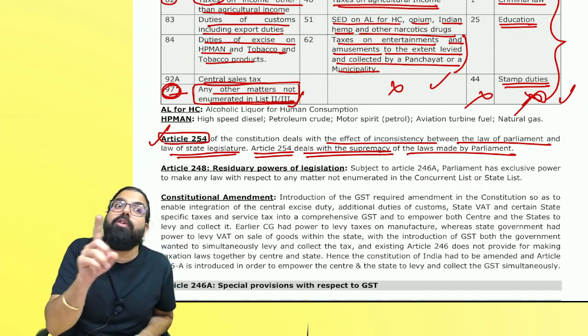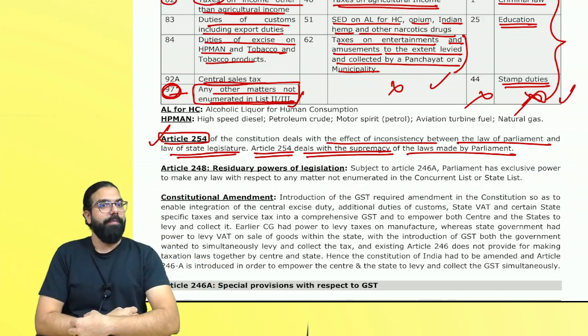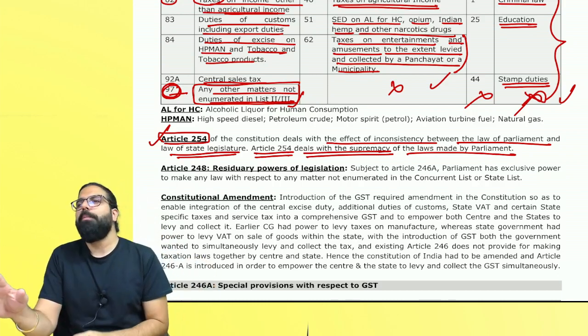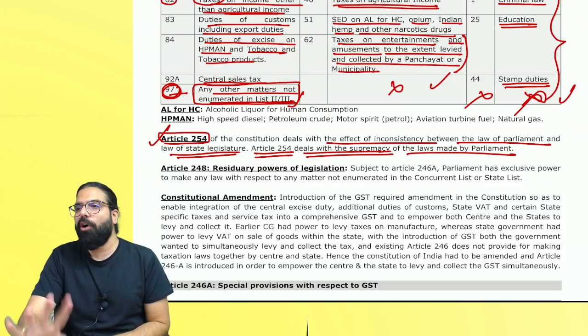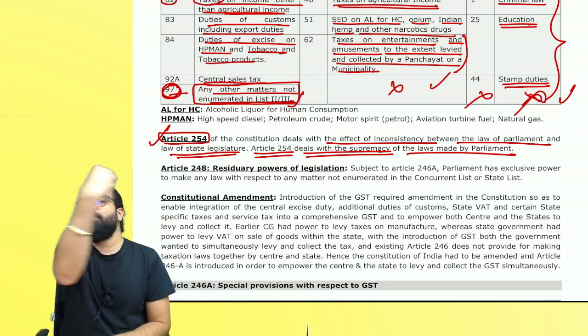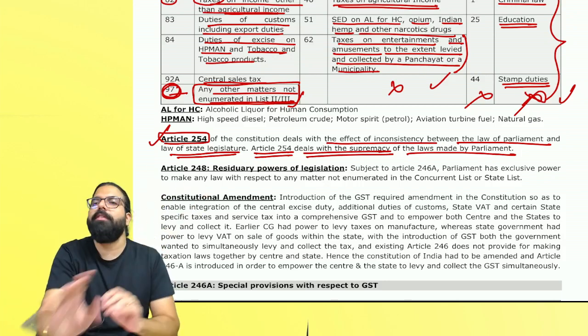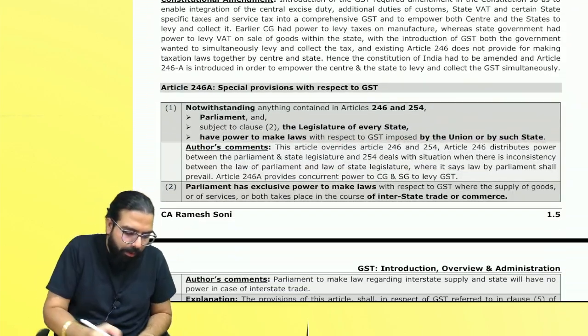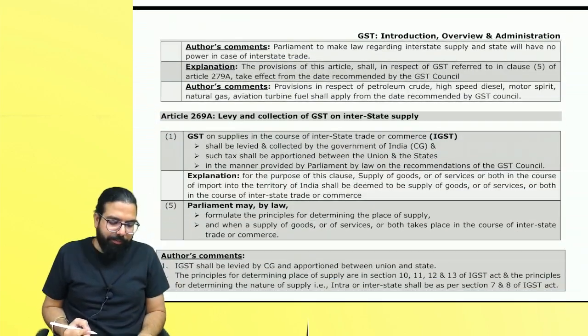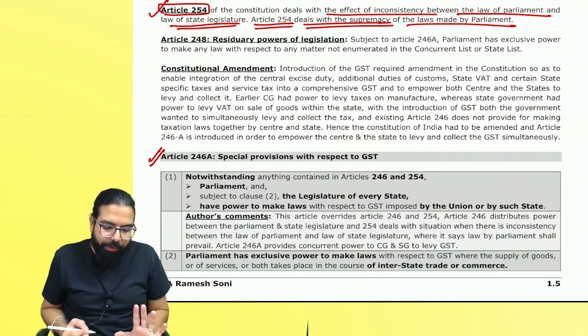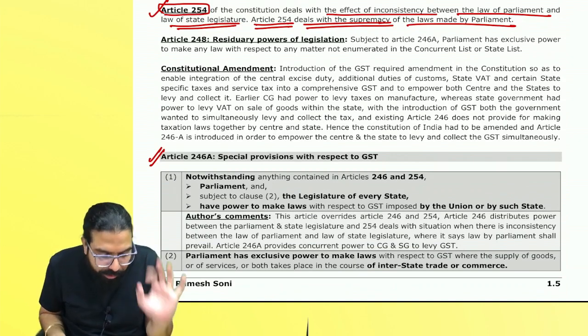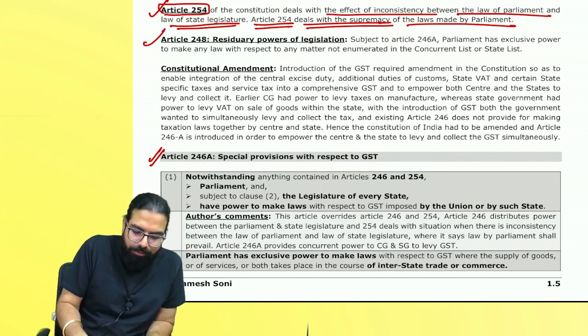But in Article 245, one residuary power is there, in which they told that the residuary power of the central government to make a law with regards to any point which is not there in List 2 and 3 is subject to Article 246A.